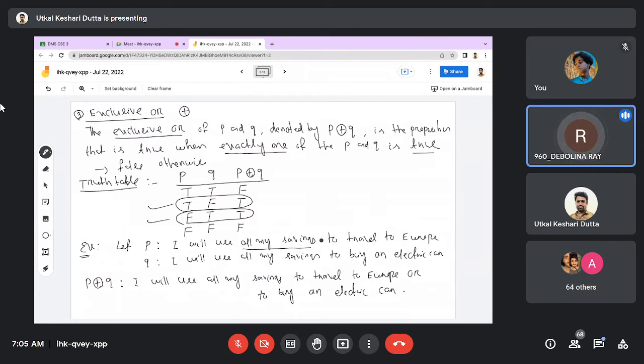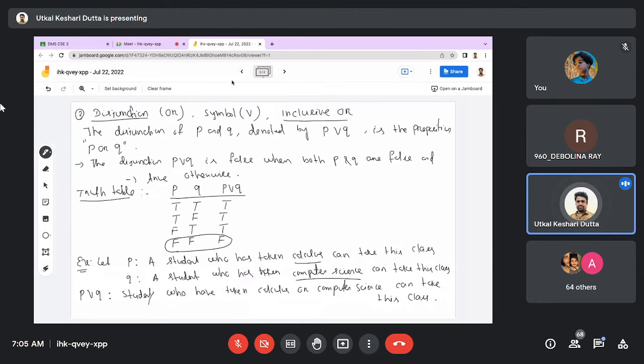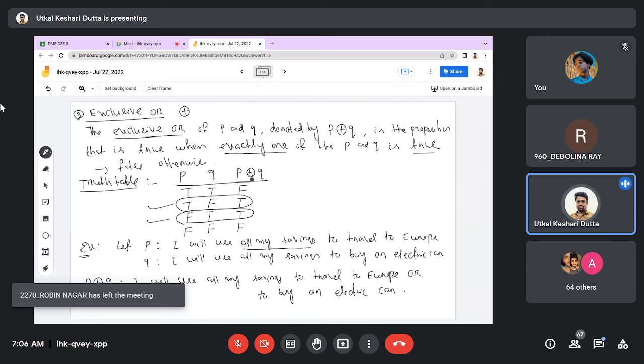Sir, but in this particular case, inclusive or and exclusive or are both getting true. No, both are true, sir, because one is true and another is false. Then in case of inclusive it is true, and for exclusive also, if one is true, then the whole exclusive or is true. The main difference here is that all other cases are the same. When P and Q are both true, it is true in case of inclusive, but in this first case, when both are true, exclusive or is false.